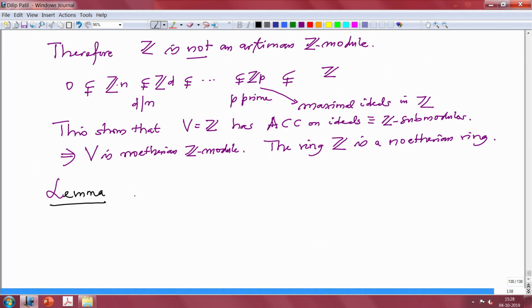Alright. The lemma is: let, as usual, A be a ring, commutative always, and V be an A module.